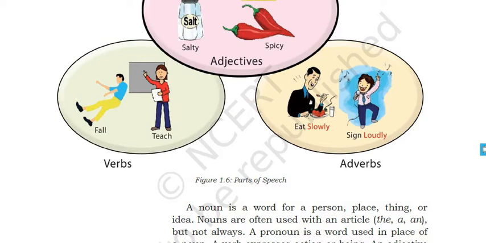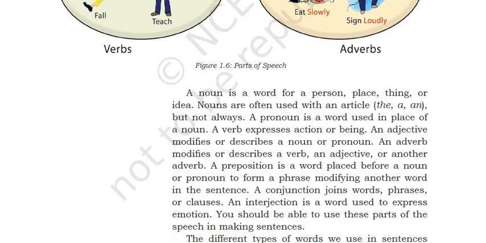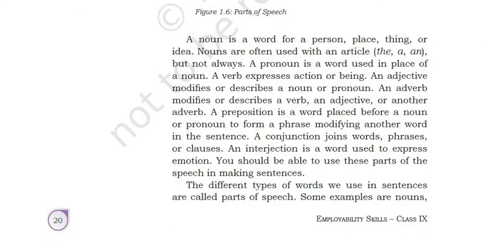So these are all very basic. These are all things you have already studied in English, right? We are just revising. So as we have seen, a noun is a word for a person, place, thing, or idea. Nouns are often used with the articles the, a, an, but not always. A pronoun is a word used in place of a noun. A verb expresses action or being. An adjective modifies or describes a noun or pronoun. An adverb modifies or describes a verb, an adjective, or another adverb.